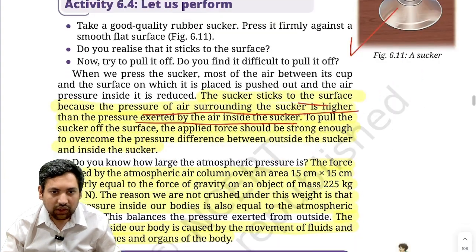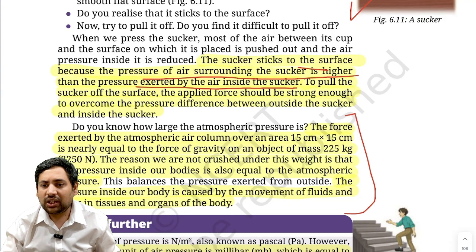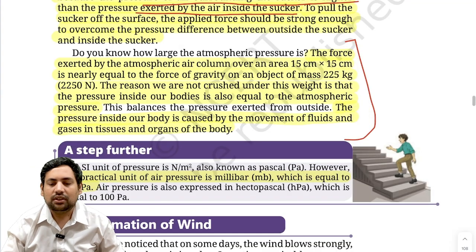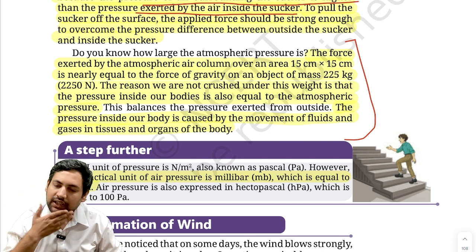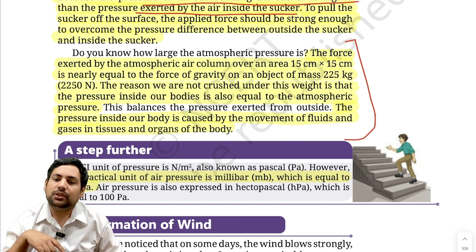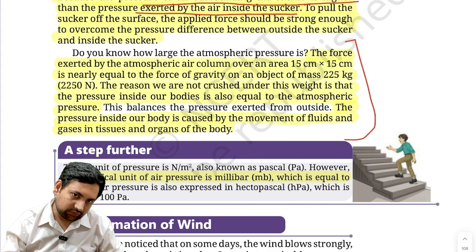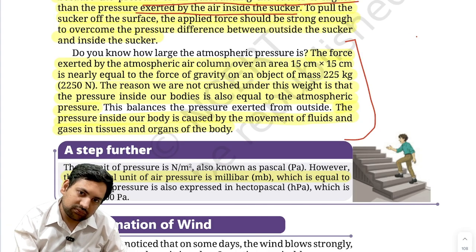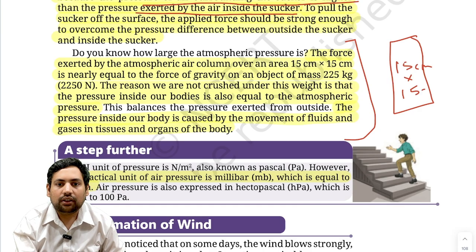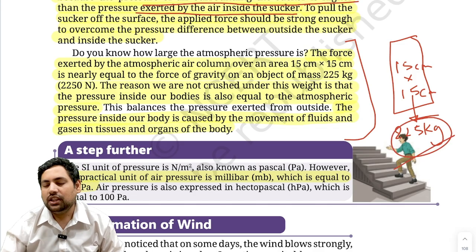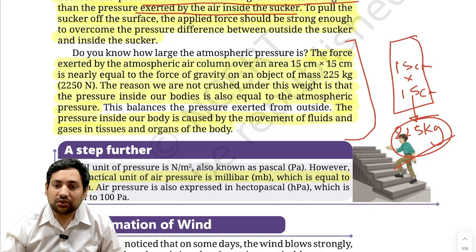Then it actually talks about how the air column is applying a very high amount of force, but because our body also has certain pressure being applied in the opposite direction, we are able to survive this. For example, a 15 by 15 centimeter air column can apply a force equivalent to a person of 225 kg sitting above you. That is the amount of force it applies.